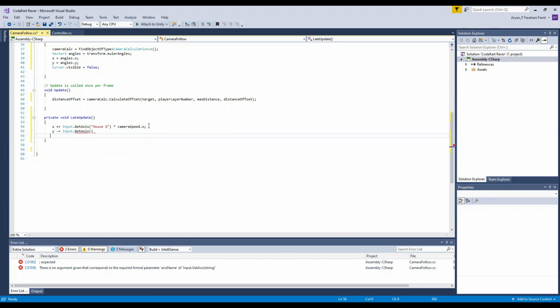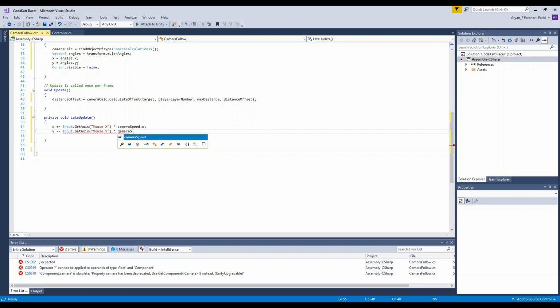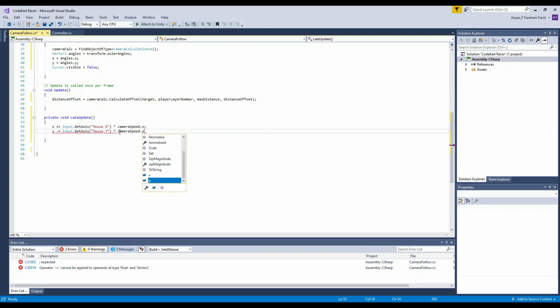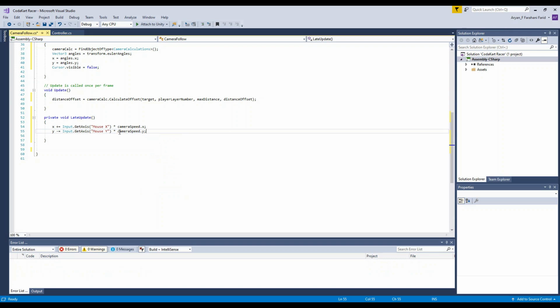You could have just copied and pasted the line, but it's fine. We'll just do what we want. And then mouse y this time, y. And then we want to multiply it again by camera speed dot y. Dot y semicolon.